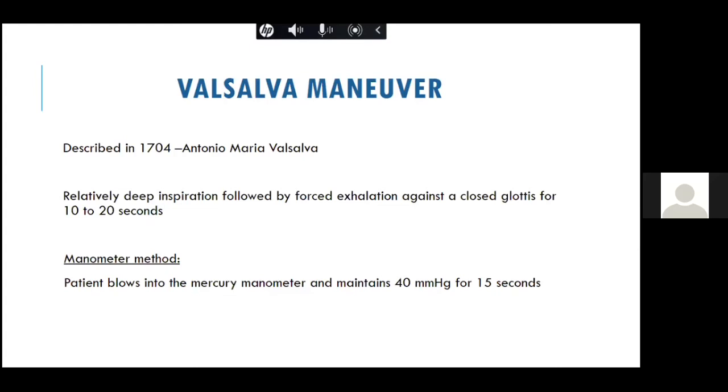Because the RA is a very compliant chamber, as compared to the left side, the RV is a very compliant chamber, and so the RV will dilate long, it will take the volume overload, and only once the RV starts failing, not only systolic dysfunction but maybe because of the diastolic dysfunction of the RV, then only the patient becomes symptomatic. That is why in ASD, because the RV is the main chamber, it takes a lot of time for the RV to fail.